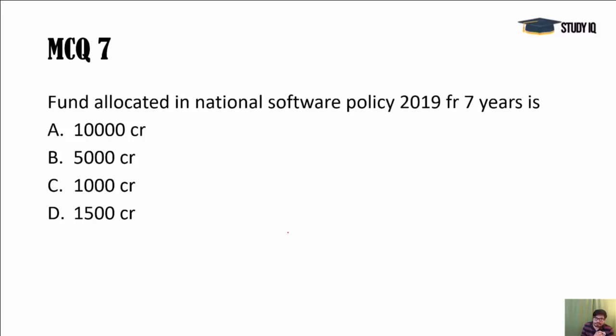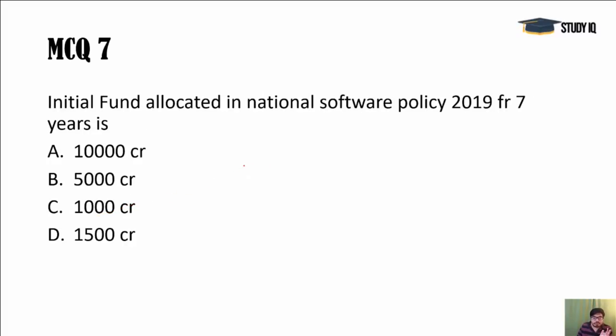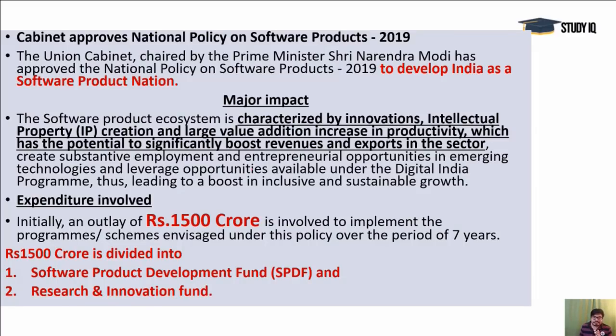And in the starting, they are allocating 1500 crore rupees. And it is going for 7 years now. So they are targeting the next 7 years. Further, they will go for the next 5,000 crore rupees also. But this time, the important thing is that they want to make India a software product nation.